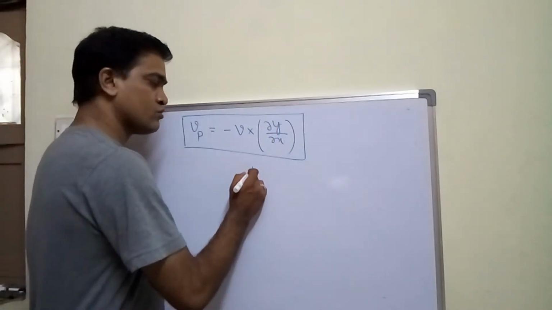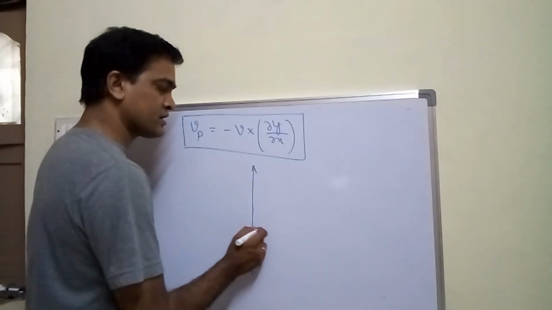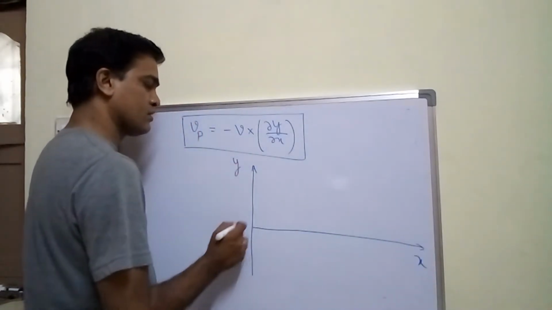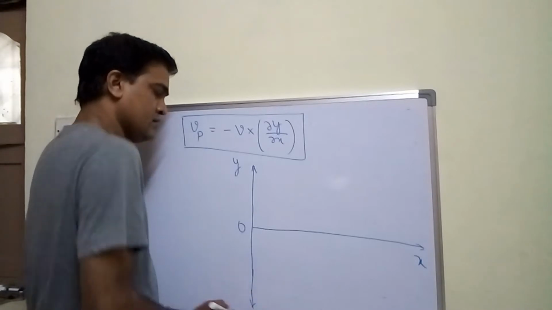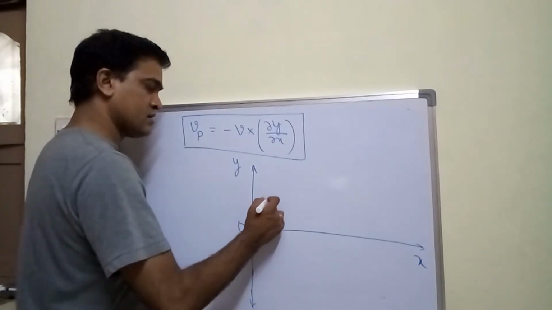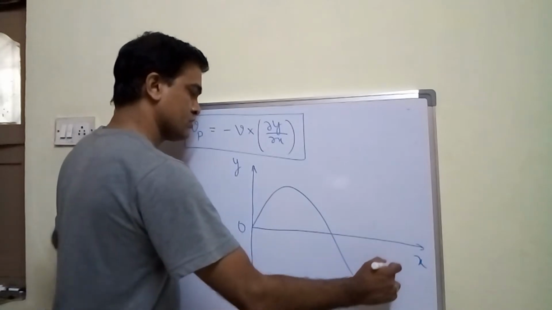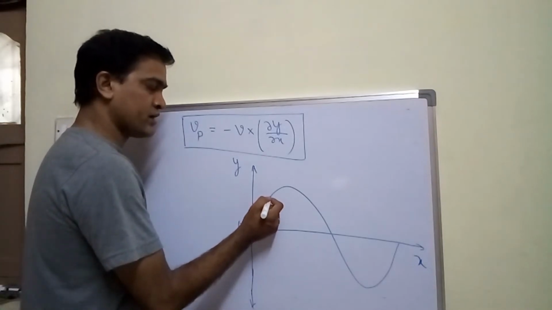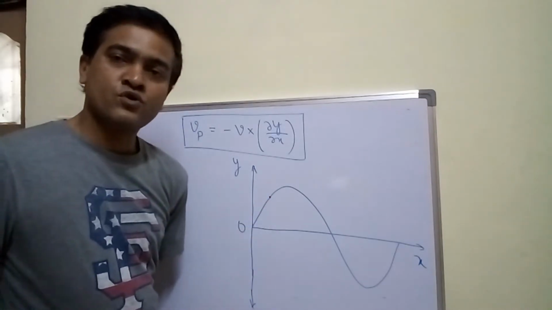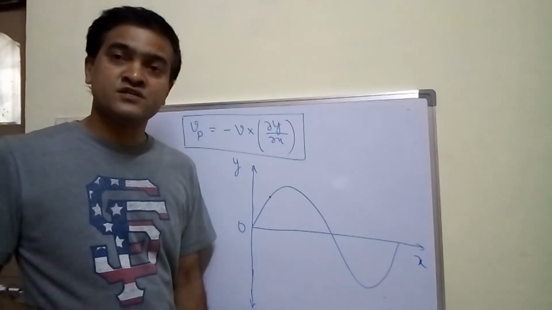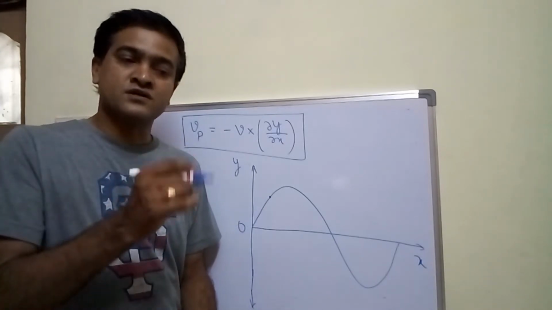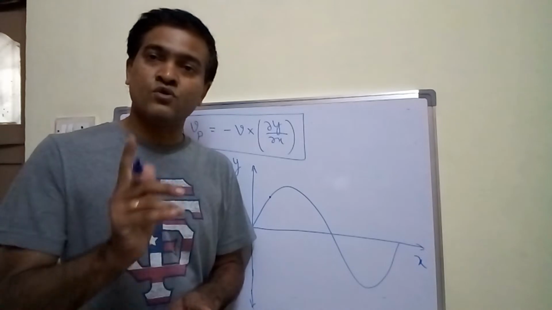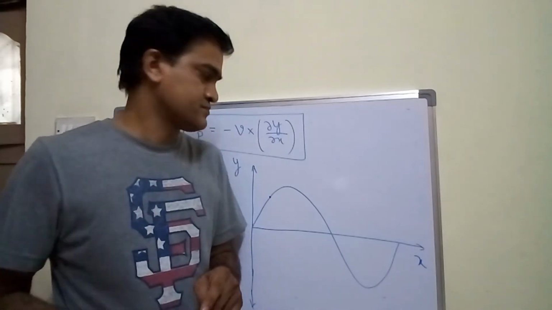Right. Now let me show you the yx graph, that is the displacement of the particle and the position of the particle on the wave. So x and y, origin is here. Right. If I draw a graph, one complete wave, and consider a point somewhere here, as all of you know what a tangent means. A tangent is nothing but a line touching the circle or curve only at one point, right?